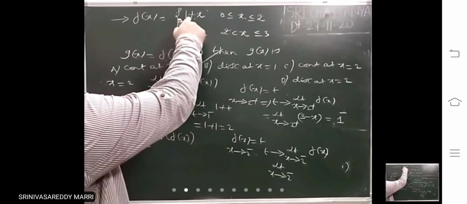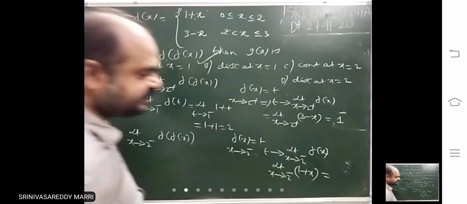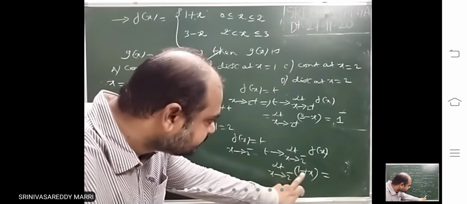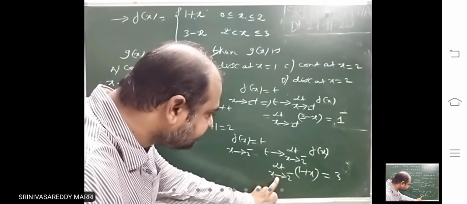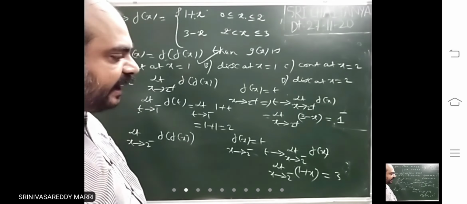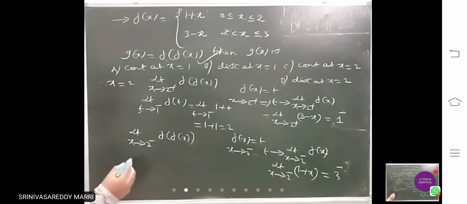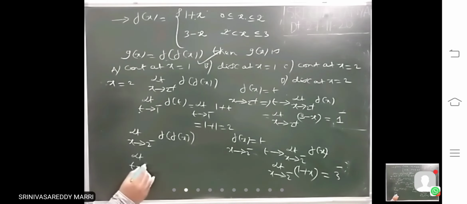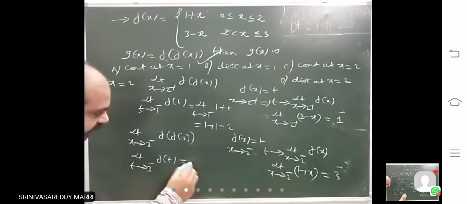Less than 2, the definition is again 1 plus x. Now this limit is 3. 2 minus means less than 2, like 1.99999. Then this is 2.9999. It will tend to 3 minus. That means the limit as t tends to 3 minus of f of t. 3 minus means less than 3. Less than 3, what is the definition? 3 minus x.